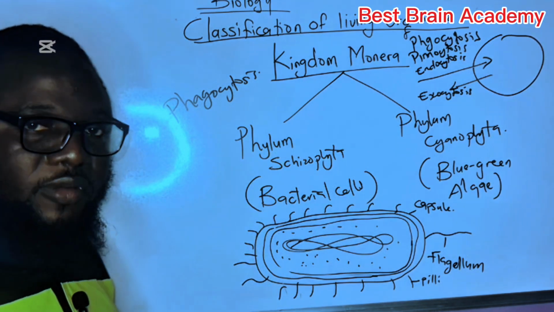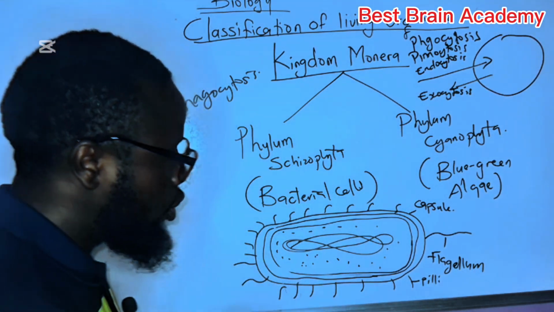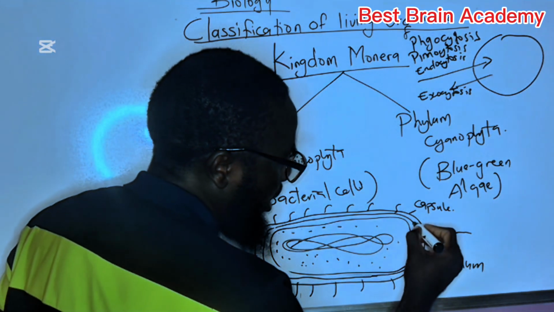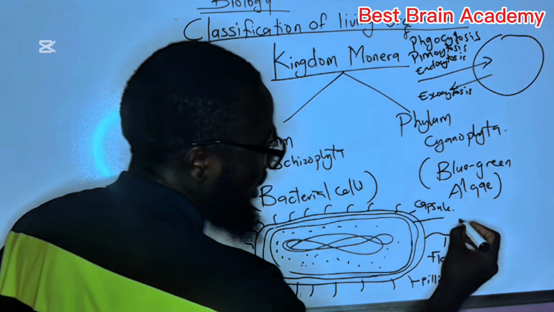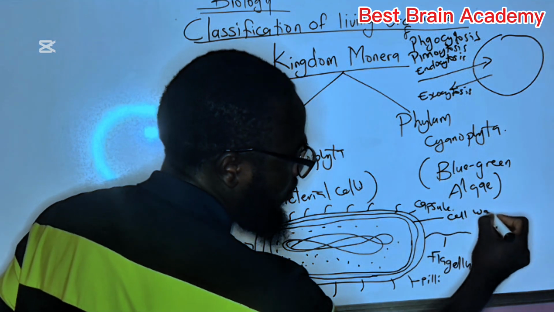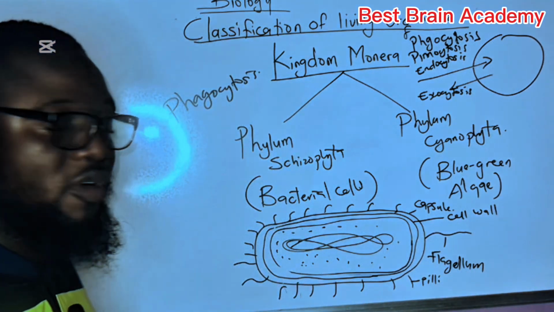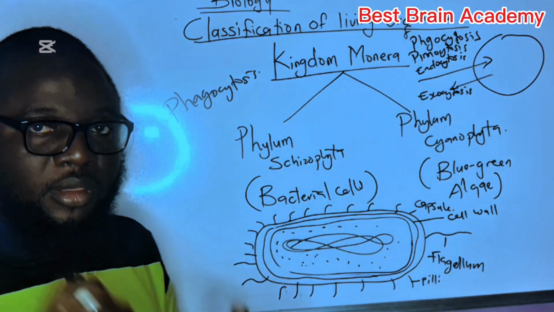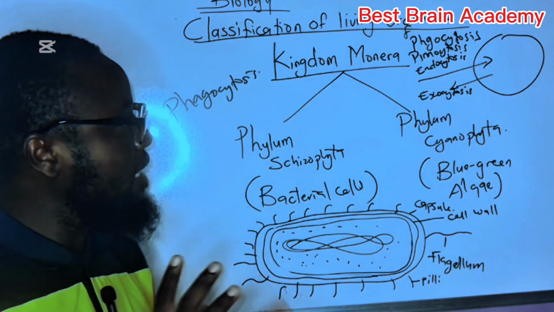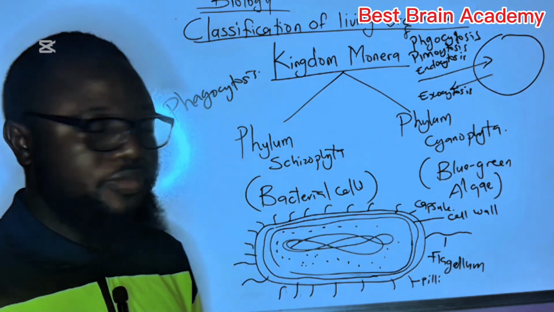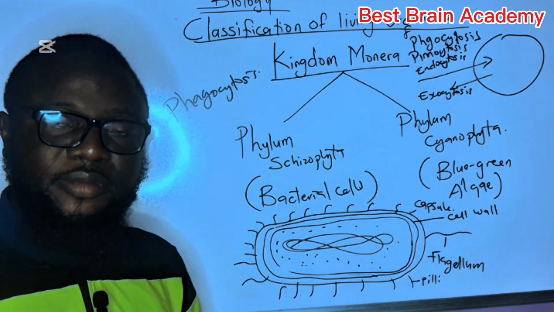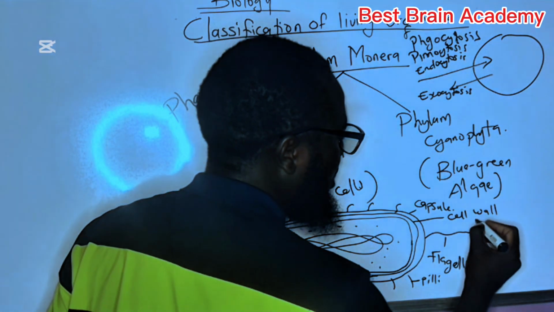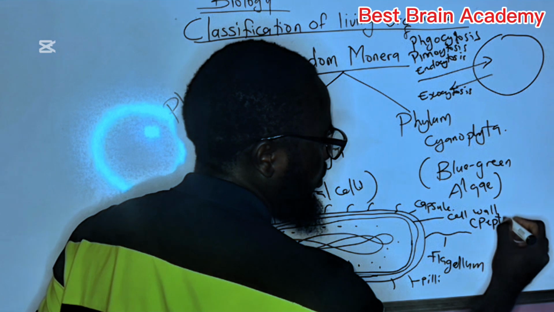Now, the next thing we're talking about is the cytoplasm. But before that, let's talk about the second membrane we have here. The next layer from the outside, the middle one, is the cell wall of the bacterial cell. There's something very important here. Remember I said I'm going to teach you everything you need to pass any exam under this aspect. The cell wall of a bacterial cell is made up of peptidoglycan.